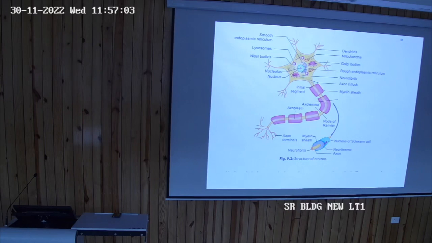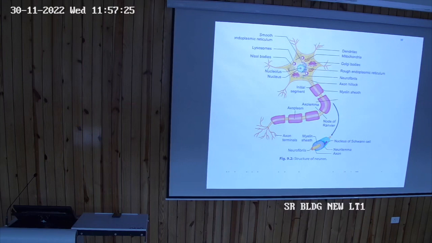The nerve impulses transmit from the cell of the neuron. They come out, and they are not passing continuously. Rather, they jump from one node of Ranvier to another node of Ranvier.